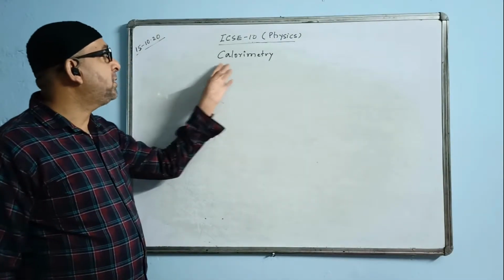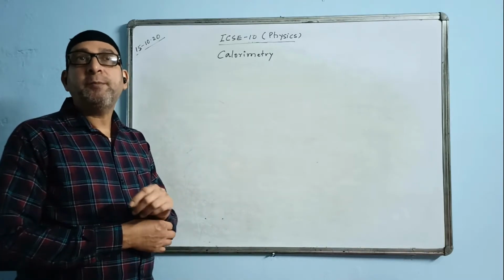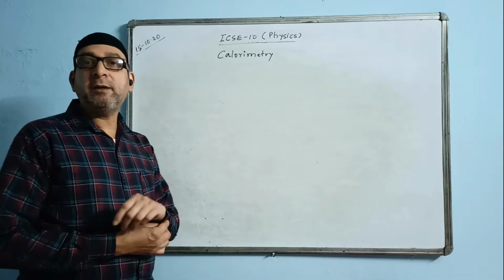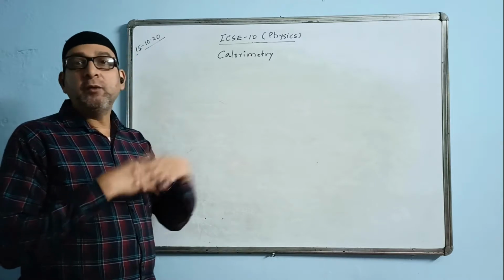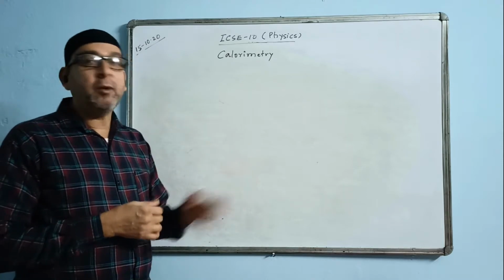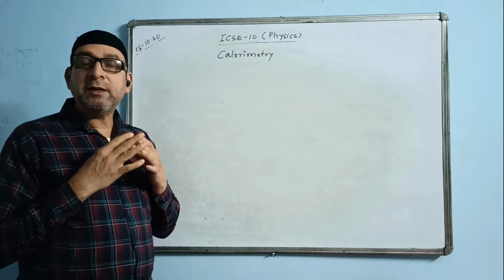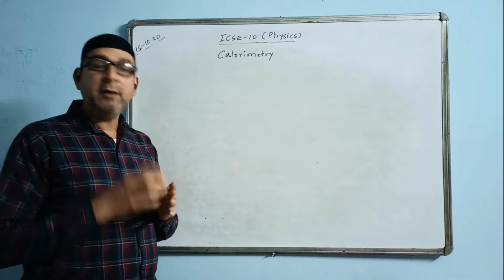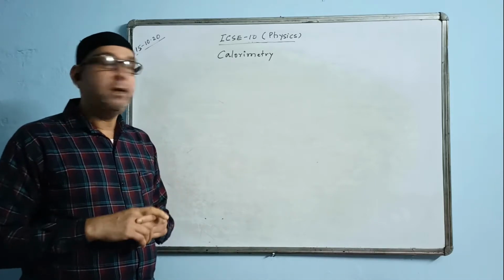We'll be continuing with the same chapter, calorimetry. Last class I talked about the principle of calorimetry. What was the principle of calorimetry? Heat lost is equal to heat gained. The hot body loses heat and the equal amount of heat is gained by the cold body, provided that there is no exchange of heat with the surroundings. The surroundings do not take part either in supplying or absorbing heat from the system of two bodies.